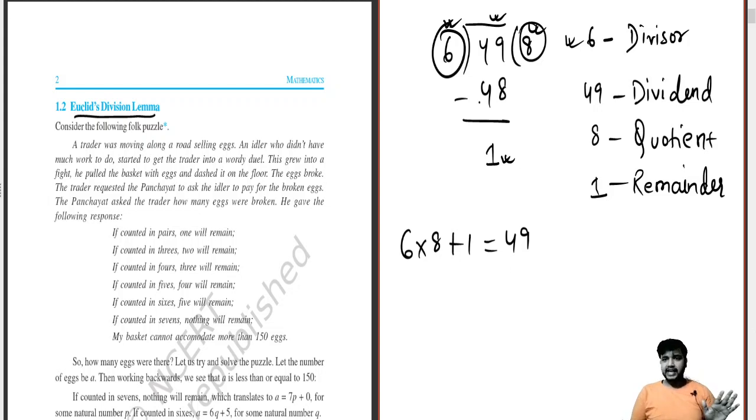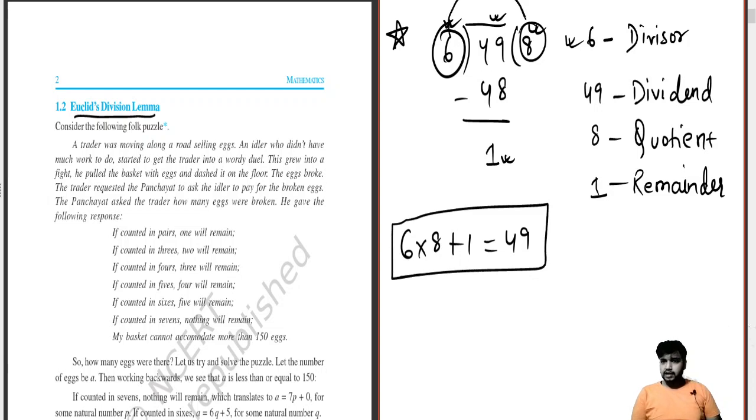Mind it, if you do not know the long division method for division, then this will be a problem for you. So if you do not know the long division method, please get yourself acquainted with it. So this is the perfect equation. I have multiplied the divisor with the quotient and added the remainder to get the dividend.